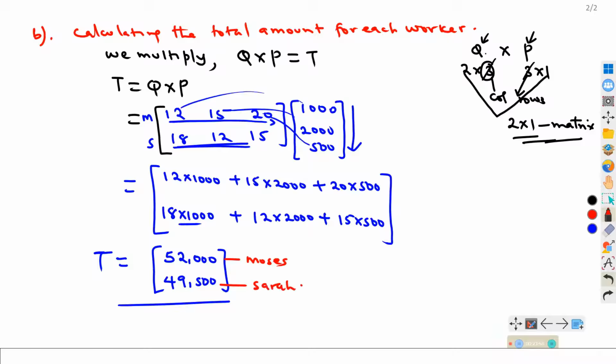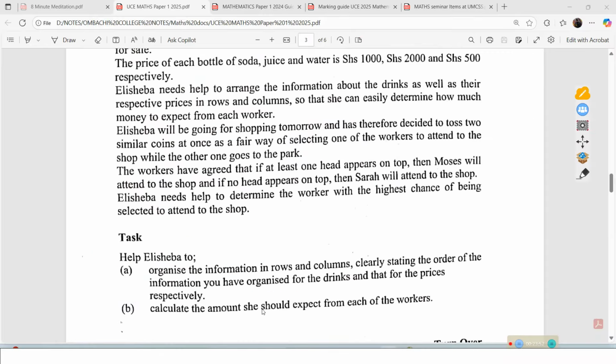So from there, we can now look at the question. Remember, the question wants us to calculate the amount she should expect from each of the workers.